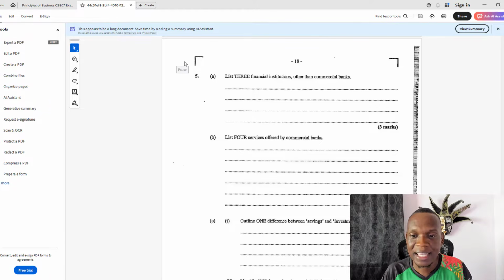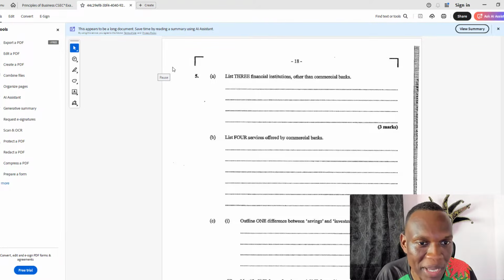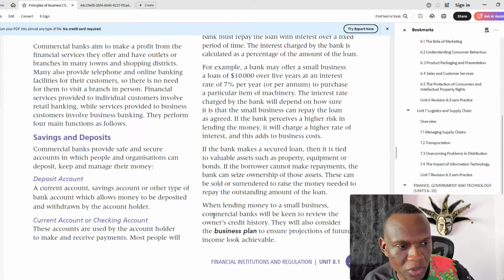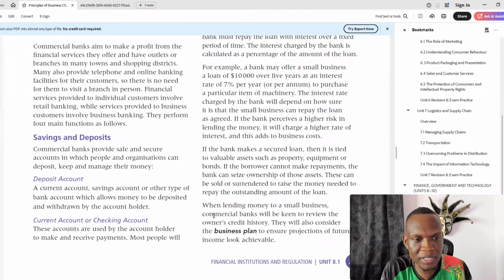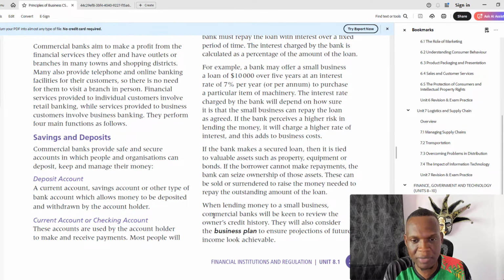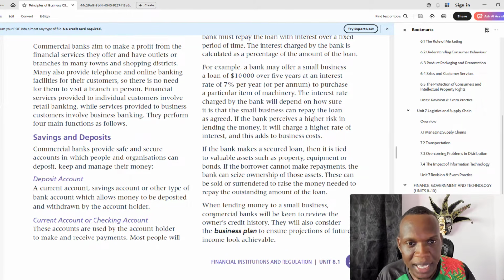Alright, B, list 4 services offered by commercial banks. I mean, this list is really running up right now. These commercial banks are doing 1,000,001 things. And so some of the main ones are, of course, they allow for savings deposits. You can have a savings account, so you're allowed to save money there. You can borrow money, so you can go for a loan from the bank. You can have a checking account, so you can use checks and those kind of things at the bank.